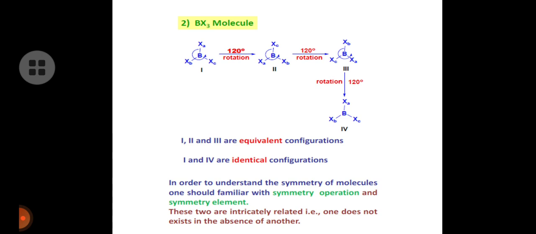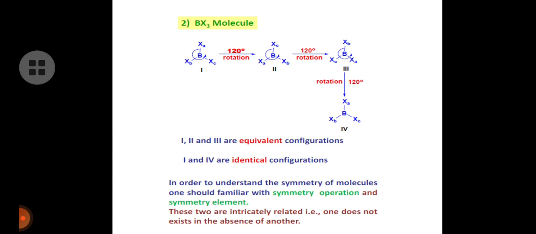Let us take another example, a BX3 type of molecule. In this BX3 type of molecule, every 120 degrees rotation anti-clockwise will give a different geometry. So here 1, 2, 3, 4 structures are there. 1, 2, 3 are equivalent configurations. 1, 4 are identical configurations.